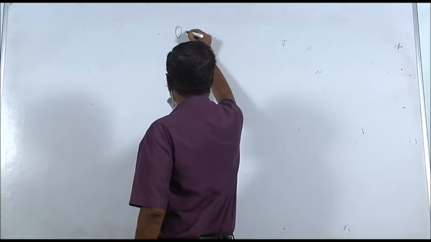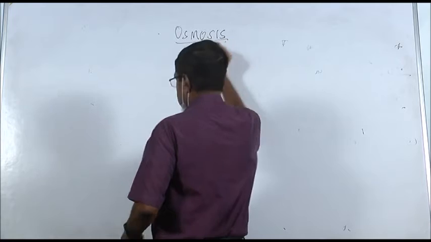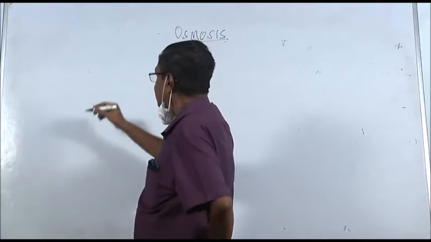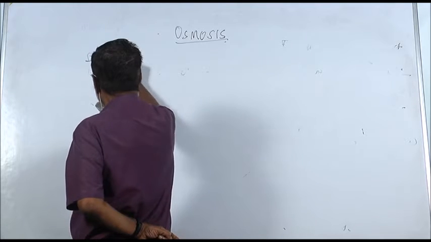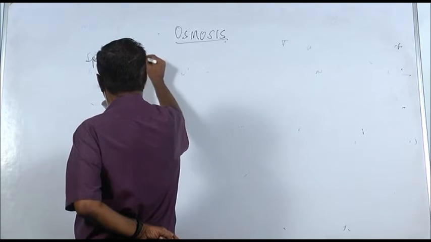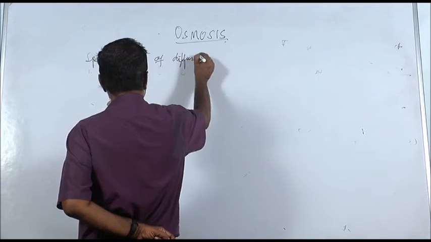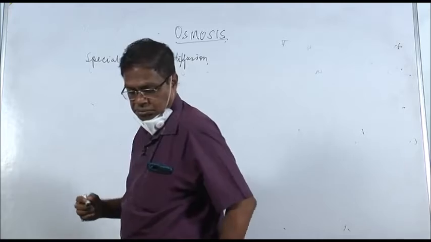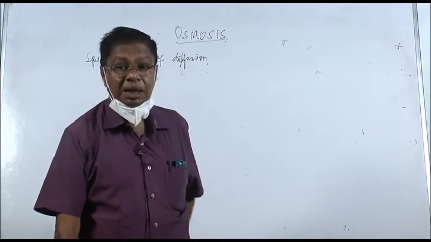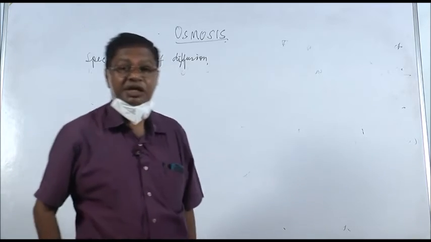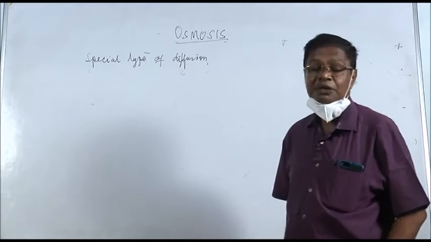Then we come to osmosis. Osmosis is a special type of diffusion. Now, if you have understood diffusion, it will be very easy to understand osmosis as well. Osmosis is a special type of diffusion.